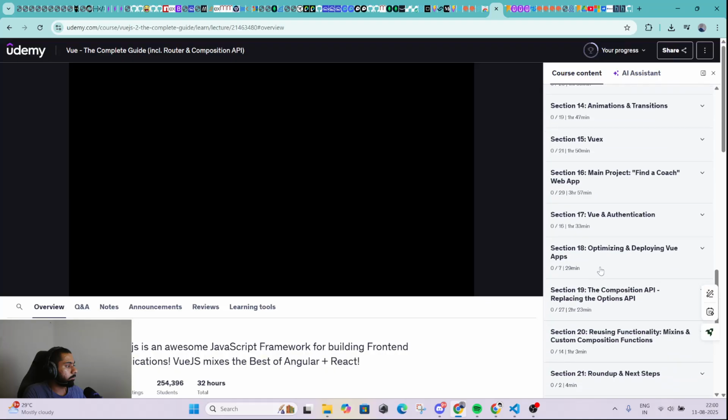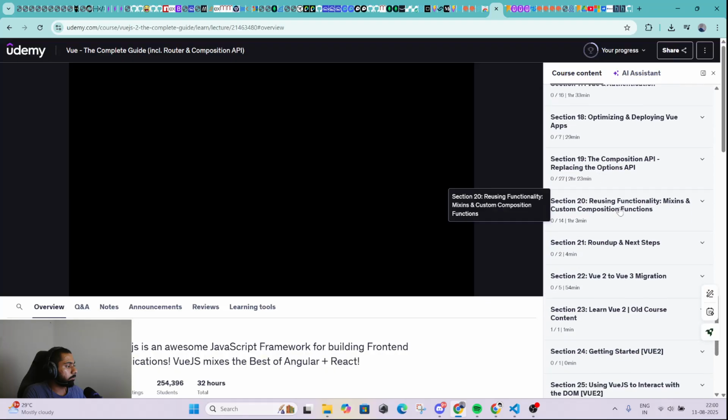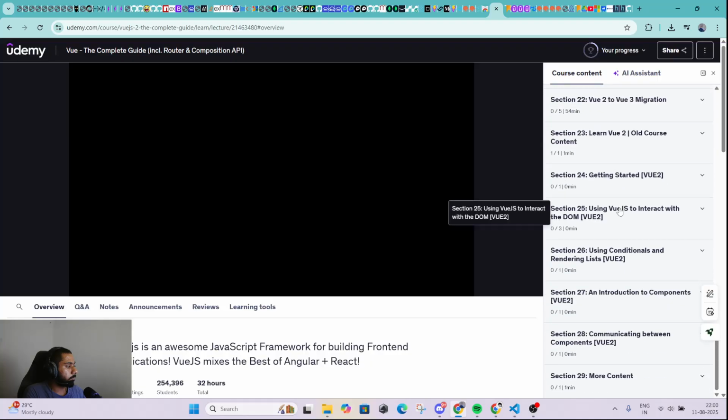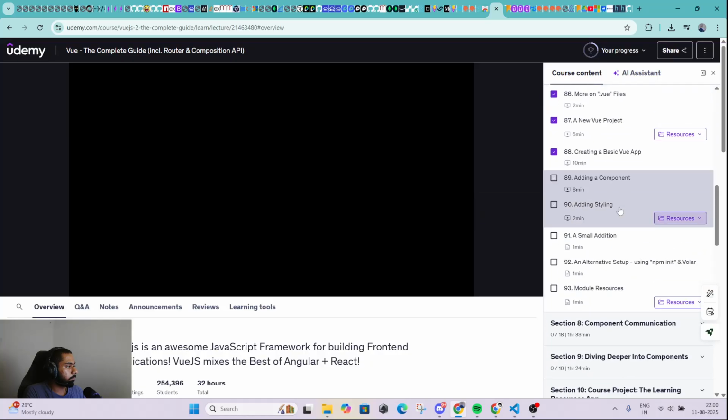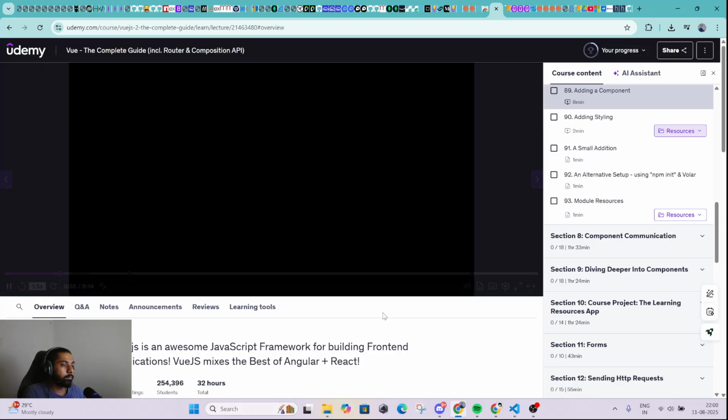Now it is a convention that you create a new folder, not a file, named components in your source folder to hold your components. Simply to make it clear that these are now components and not just any Vue app. Now in here, I'm going to add my new FriendContact.vue file to hold the friend contact component which I want to create. You might remember that is the component we created in the component introduction module.